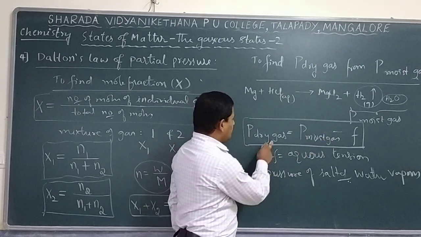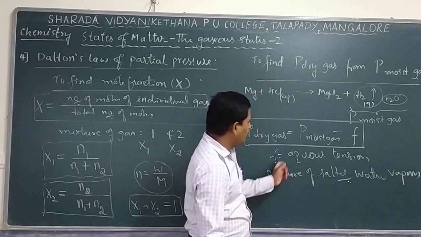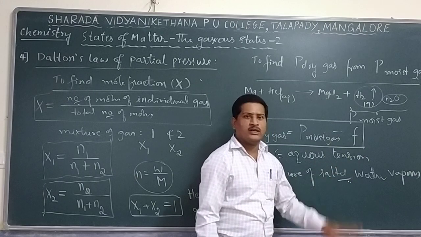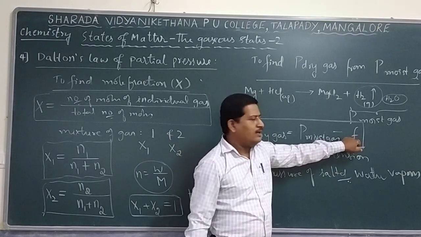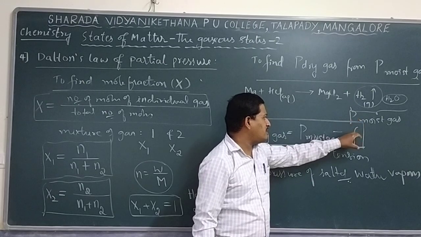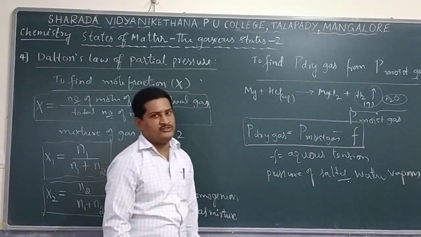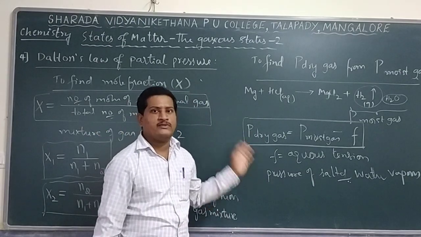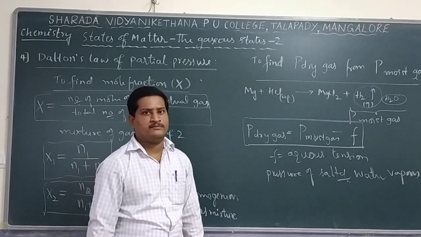So the pressure of dry gas equals the pressure of moist gas minus aqueous tension. Aqueous tension is nothing but the pressure shown by the saturated water vapor, and this value is always fixed at a particular temperature. By subtracting that value from the pressure of moist gas, the pressure of dry gas is obtained. And this dry gas is selected while solving problems in case of Dalton's law. So that is another point we have to remember.